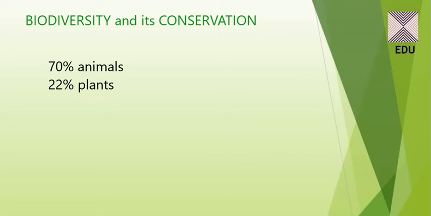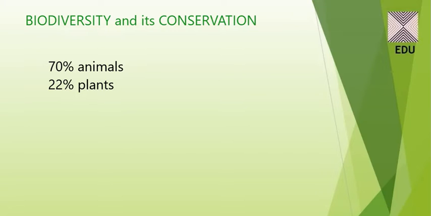Now, after this, among the animals, if I take the 70% of the biodiversity of the animals, insects are the most species rich taxonomic group. This is a very, very important aspect: out of these 70% animals, more than 75% are the insects.